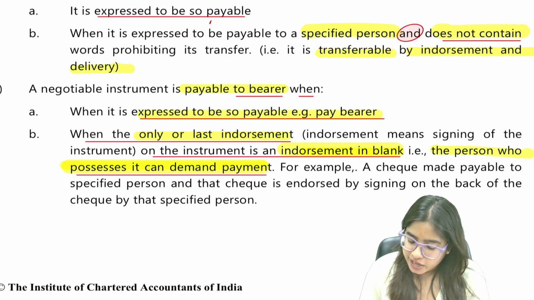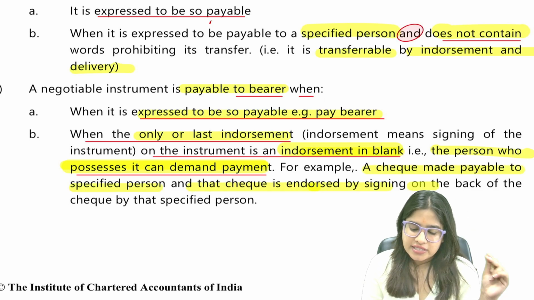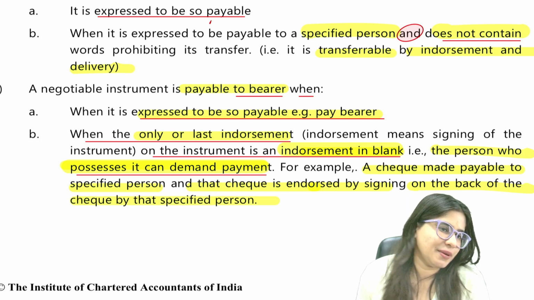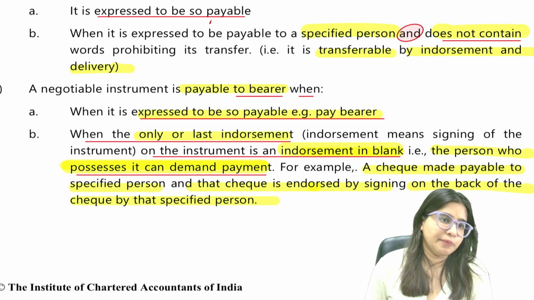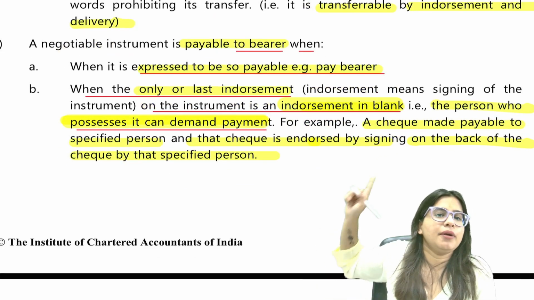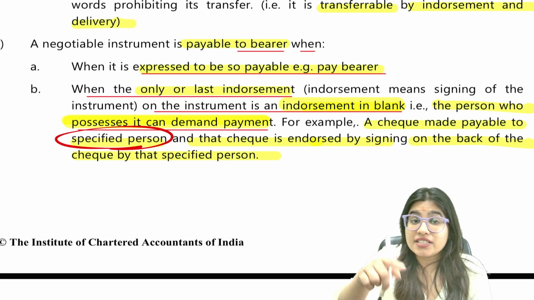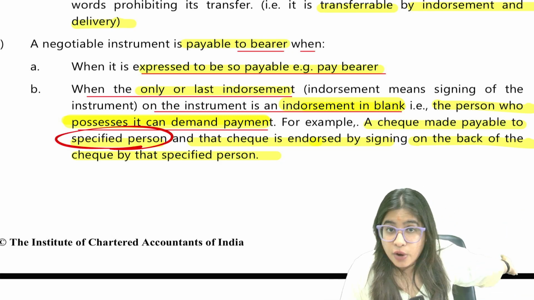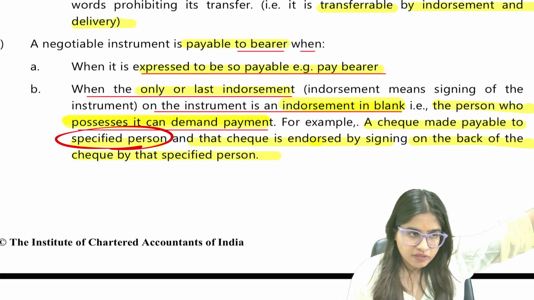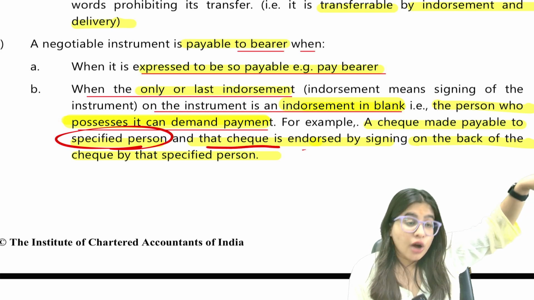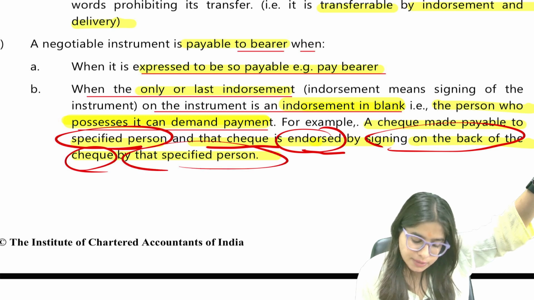For example, a check made payable to a specific person, and the check is endorsed by signing on the back of the check by that specified person. Srinivasan wala example, the same example I gave you, is written here. You made a check payable to Srinivasan, a specific person. Remember the check example that I gave you just now. The check was made payable to Srinivasan, but now that check is endorsed by signing on the back by that specified person.